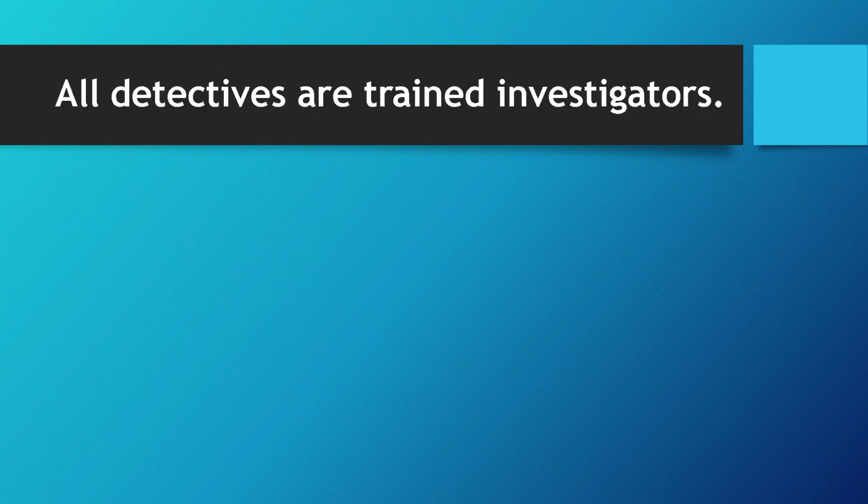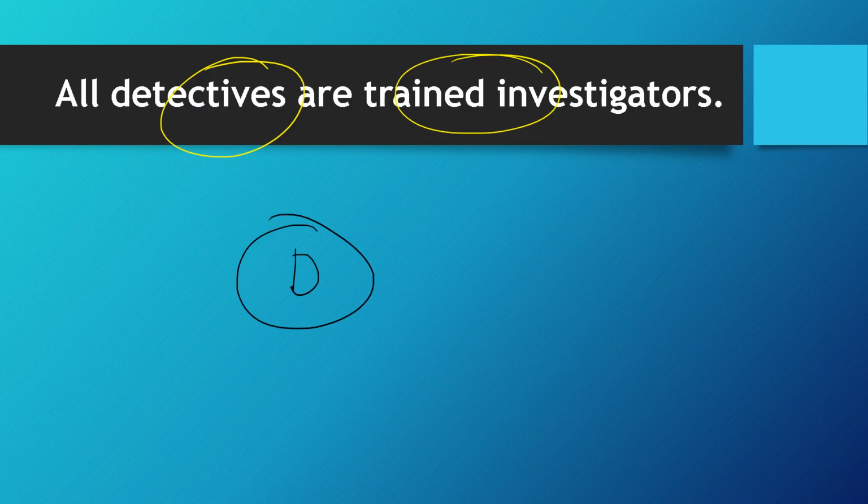Okay, now let's review a statement starting with the word all. Here we're going to draw a diagram that involves the variables detectives and trained investigators. If detectives are in the circle, it says all detectives are trained investigators. Let's say your trained investigators are the square, then we know that all of your detectives, the one in the circle, should be inside the square.